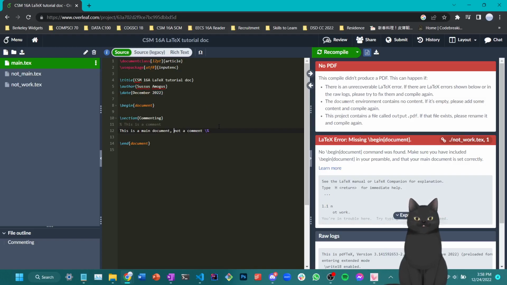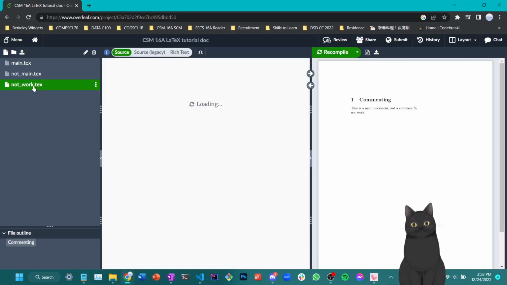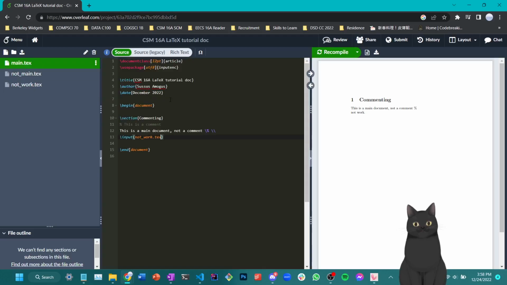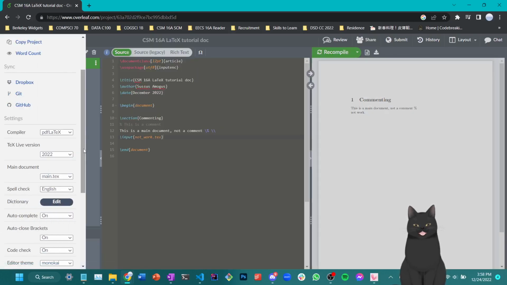So here's a useful command for doing that in LaTeX, which is called \input. You can say \input and then put a file name here, and it will help you input the file content from a different LaTeX file, which is quite useful. So that's the \input.